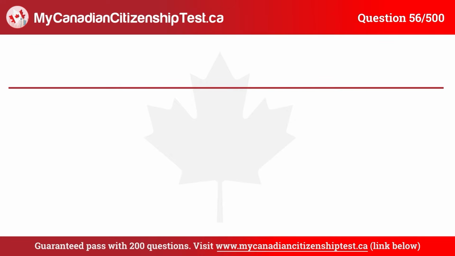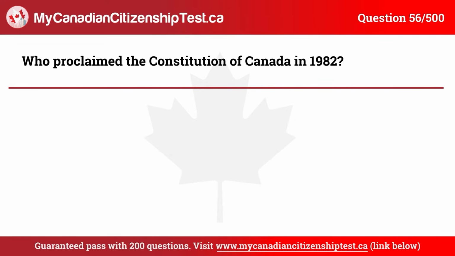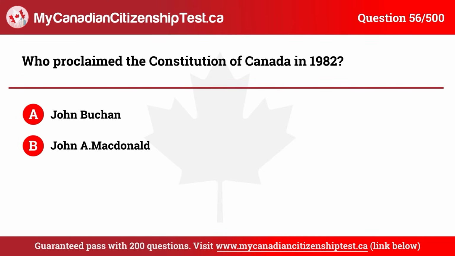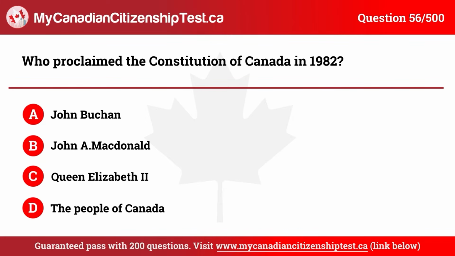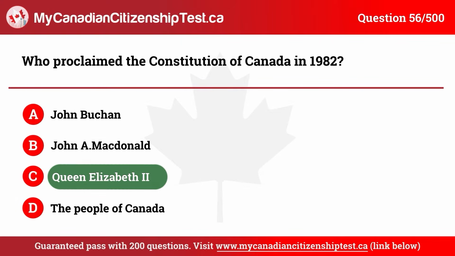Question 56. Who proclaimed the Constitution of Canada in 1982? A. John Buchan. B. John A. Macdonald. C. Queen Elizabeth II. D. The people of Canada. The correct answer is C. Queen Elizabeth II.